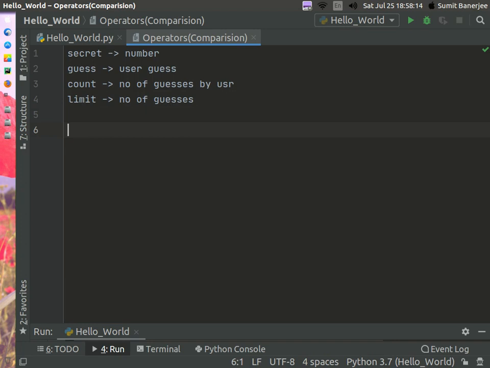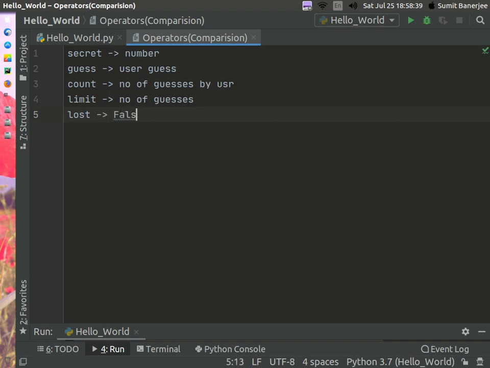Then you need to make another variable which will say whether the user has lost the game or not. You can say lost, and initially it will be false.